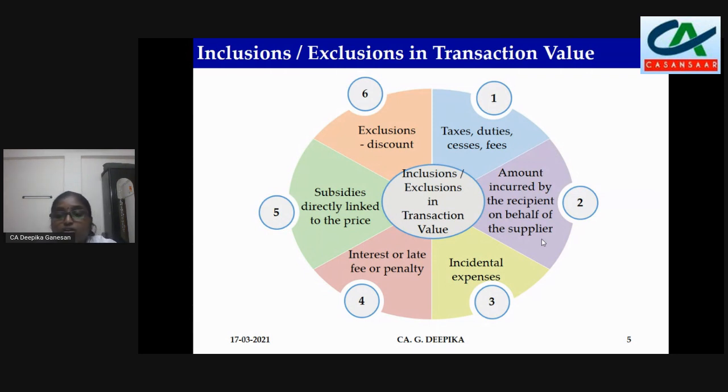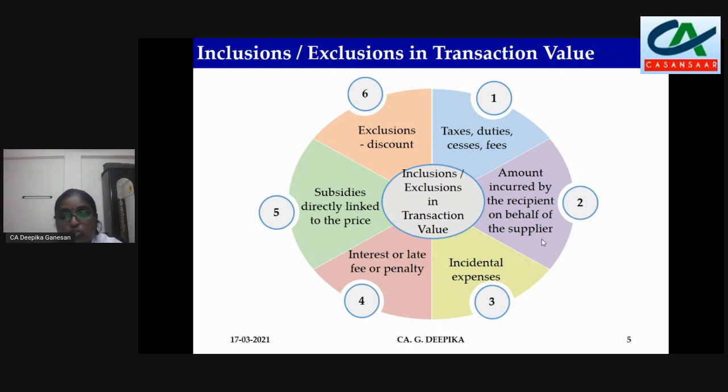But now the dealer is getting 5% discount. So now the rate will be 950 and not rupees 1000. So in this case, if it is 950, the tax comes to only 95. But whereas you have taken input tax credit of 100, so you have to reverse that ITC pertaining to that discount.